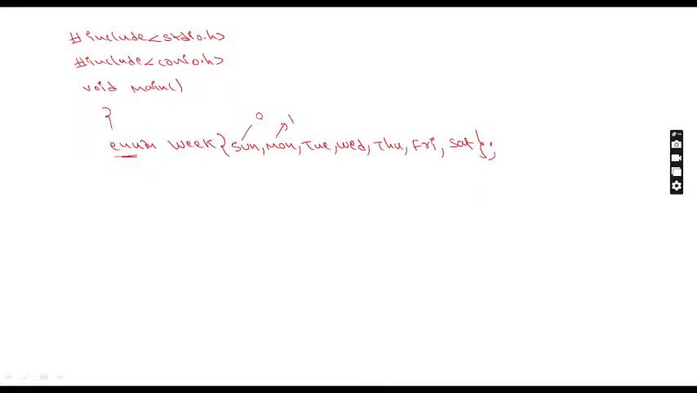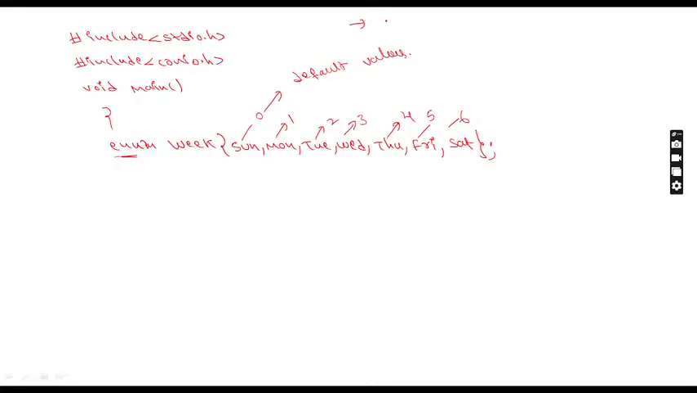For the first, Sunday, it will assign 0, and for Monday 1, then 2, then 3. I will not give the value. Automatically, the enum concept will assign the value to each name. That is the definition of an enum: it is used to assign values. Then 4, 5 and 6, because we started from 0. This 0 is called the default value.